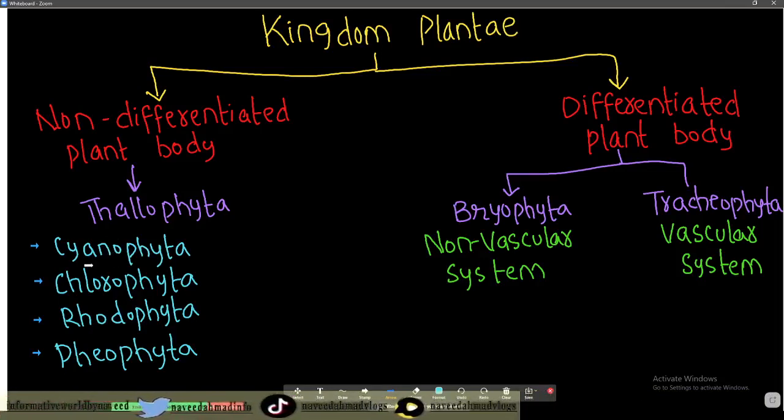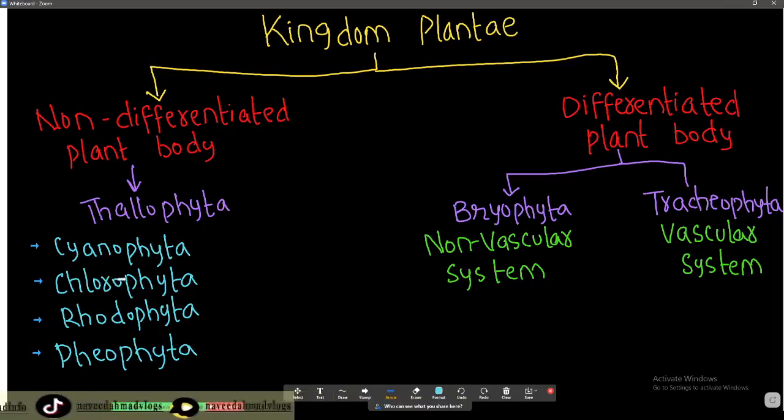The second one is Chlorophyta. Chlorophyta is a taxonomic group, and it is also a phylum, and it has green algae. It is also called green algae, and it lives in marine habitat. The third one is Rhodophyta.